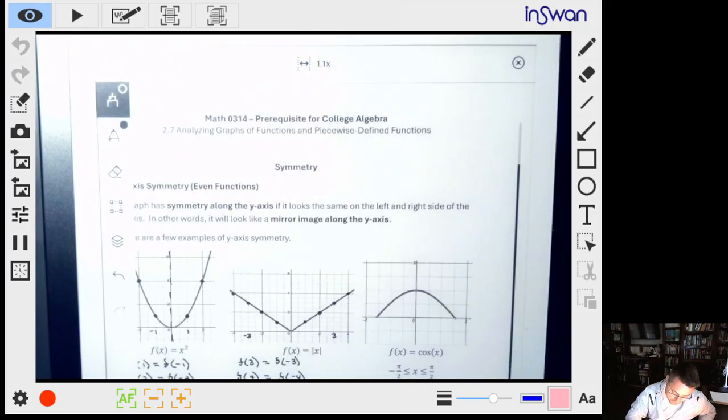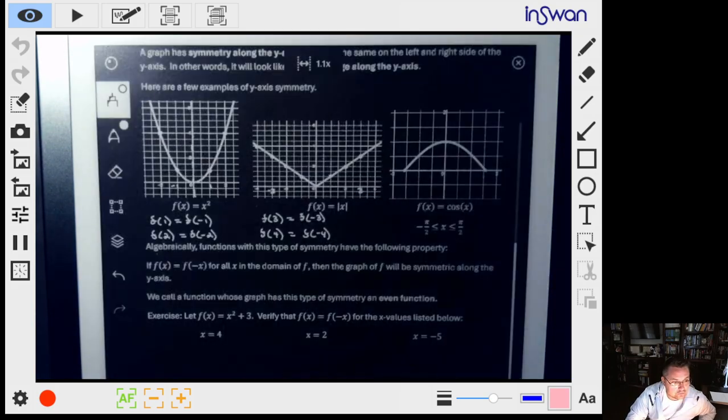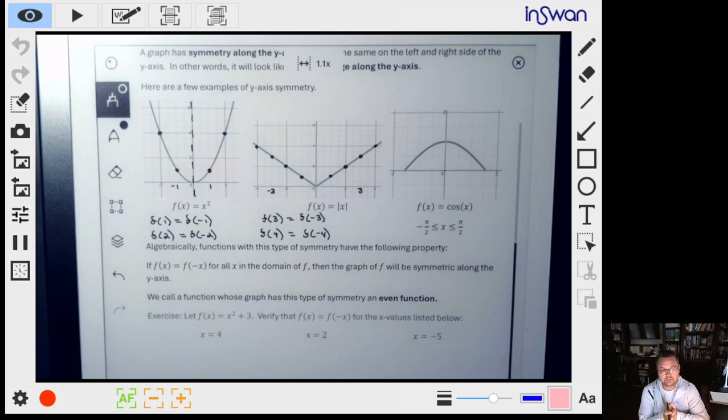Okay, so let's talk a little bit about the algebra. In this class, in 0314, I'm going to talk about how you can show or demonstrate some symmetry with a couple points. Now, this doesn't prove symmetry. I want to be very clear on this. In 1314, you're going to use a somewhat different technique, and you're going to prove that something is an even function, or prove that something is an odd function, and you'll do that algebraically.